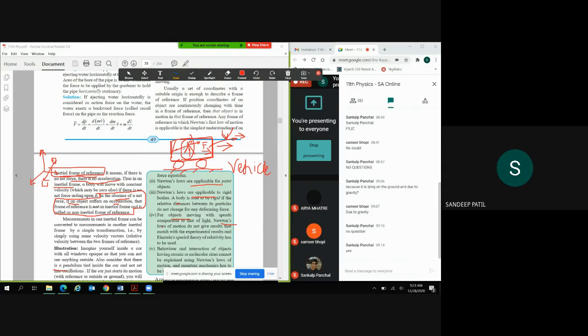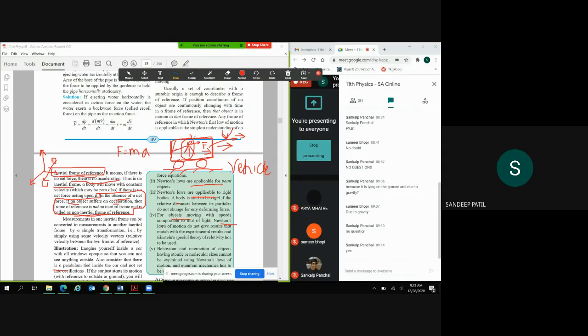So that is called a non-inertial frame of reference. We don't know that force. We know that F is equal to mass into acceleration, but what force is applied here? There is some force which we can't quantify. In such a case, it becomes a non-inertial frame of reference.